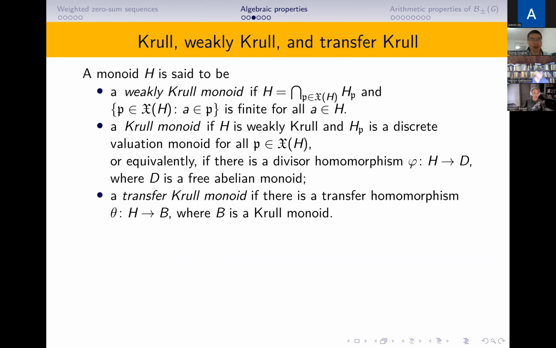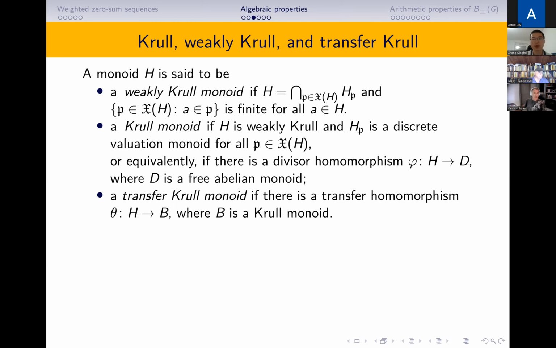Or equivalently, there is a divisor homomorphism phi from H to D, where D is a free abelian monoid. Here, the divisor homomorphism means that a divides b in H if and only if phi(a) divides phi(b) in D. We say H is a transfer Krull monoid if there is a transfer homomorphism theta from H to B, where B is a Krull monoid.